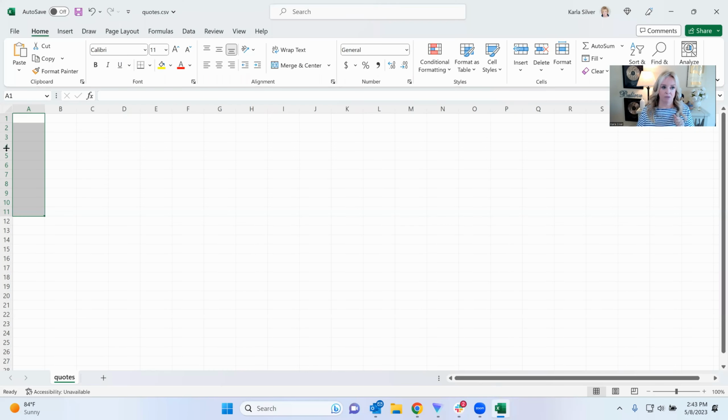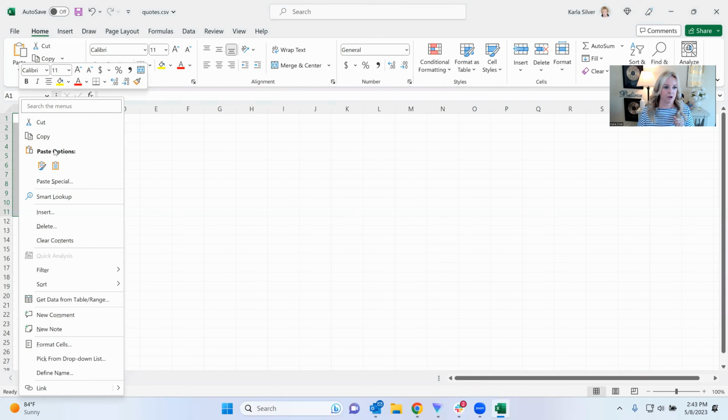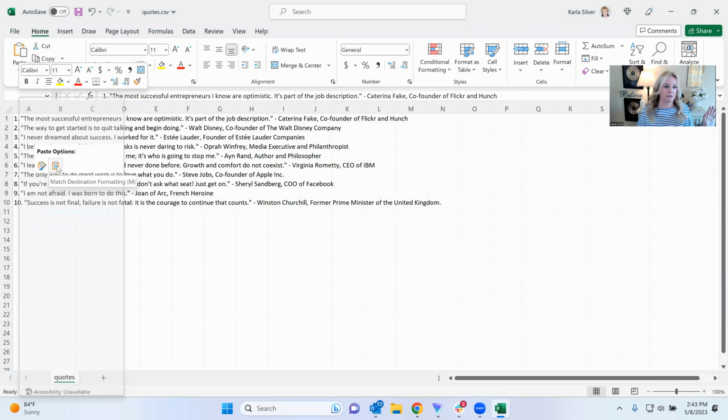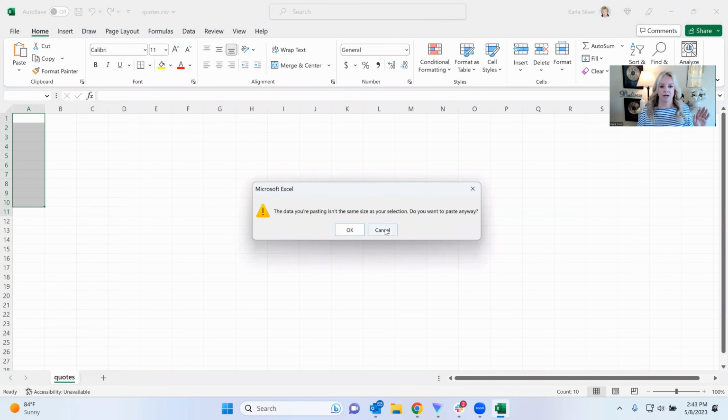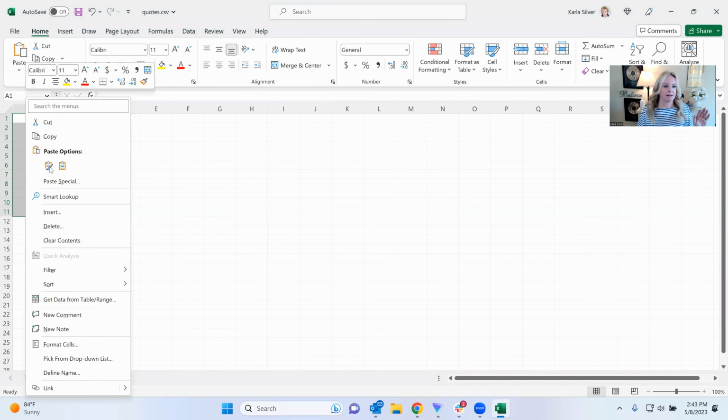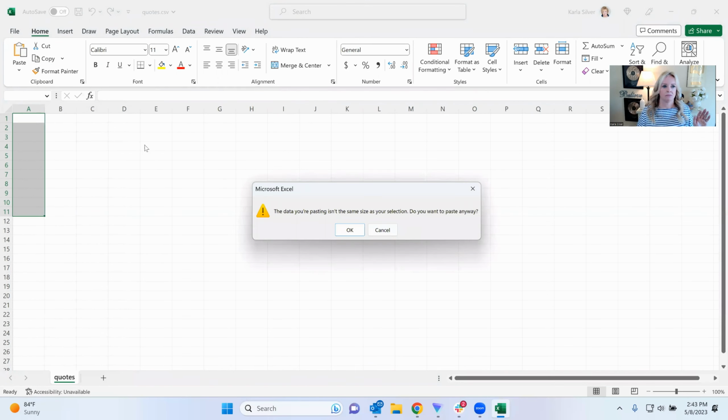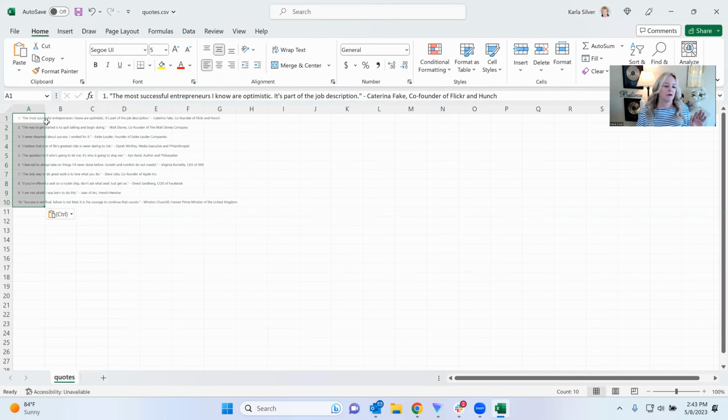I happen to be working with Excel, and it works for all of them. I'm just going to paste them directly in. All right, there we go. So these are small. I'm going to make those bigger so that you can see them.